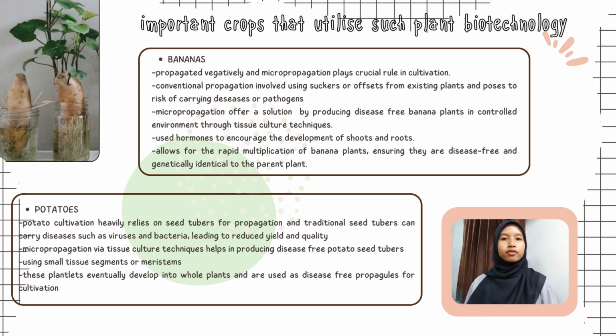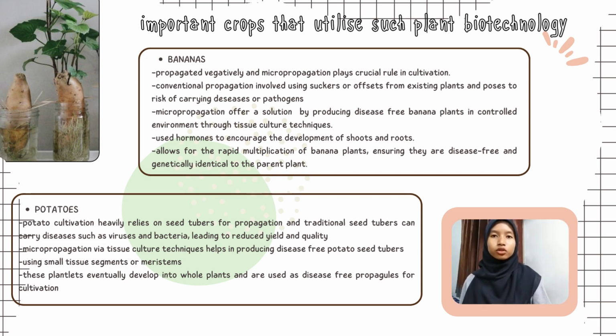The process involves taking a small piece of the plant, often from the shoot tips or meristem, and culturing it in a nutrient-rich medium under sterile conditions. Hormones are used to encourage the development of shoots and roots. This method allows for rapid multiplication of banana plants, ensuring they are disease-free and genetically identical to the parent plant.